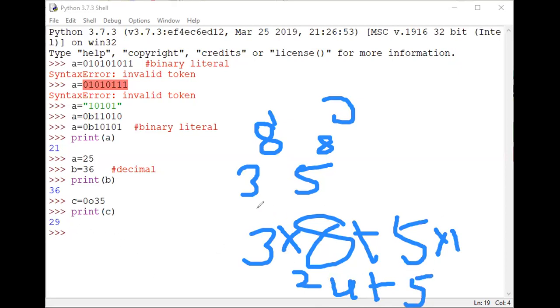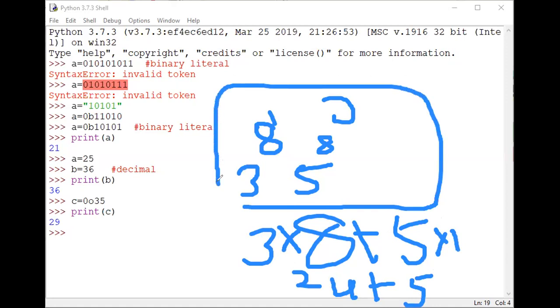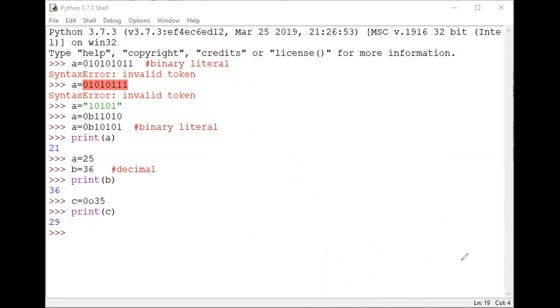That means this is a conversion from octal to decimal. This value is an octal literal, and this value is a decimal value. In this way, we calculate octal to decimal.